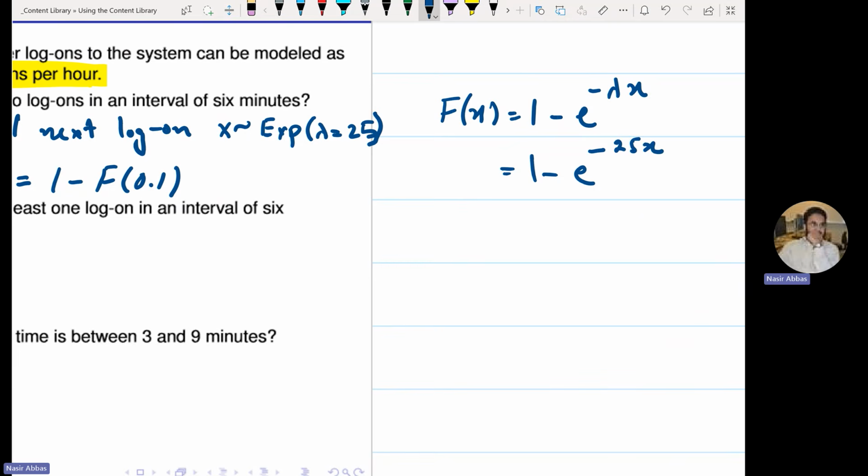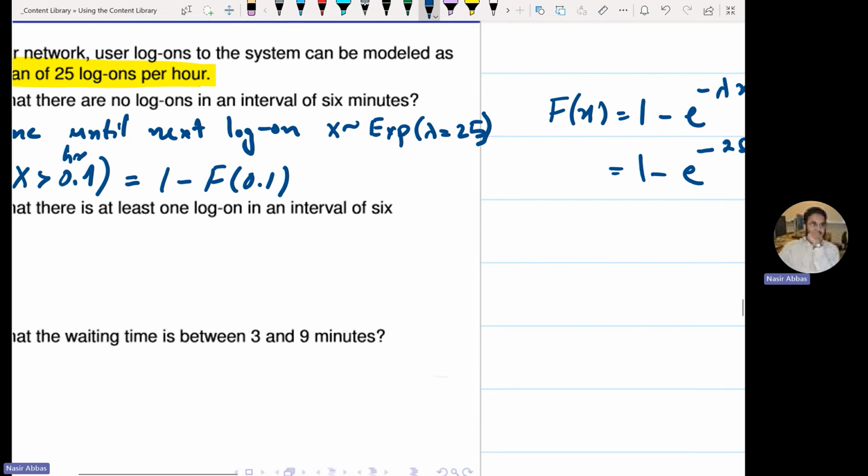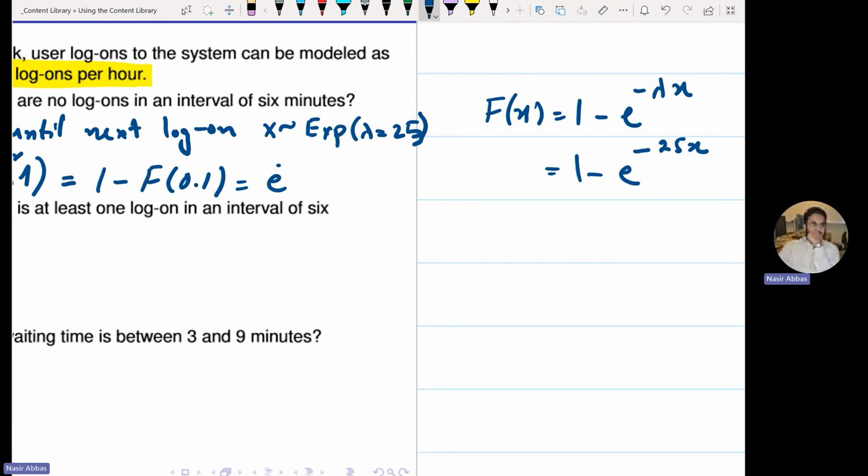Okay, and just plug in the value 0.1 in this one. So this will be e to the power minus 25 times 0.1. Any questions?